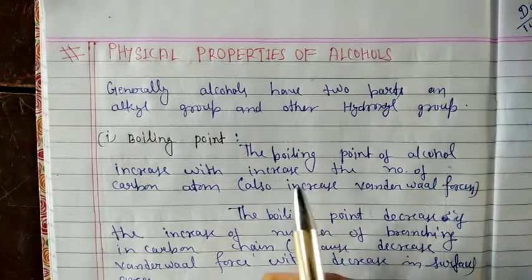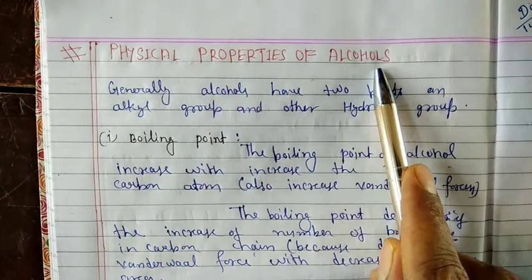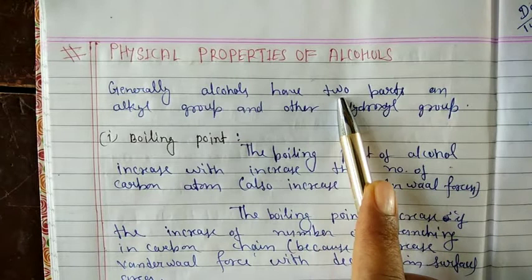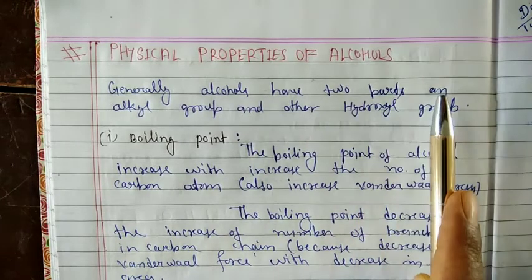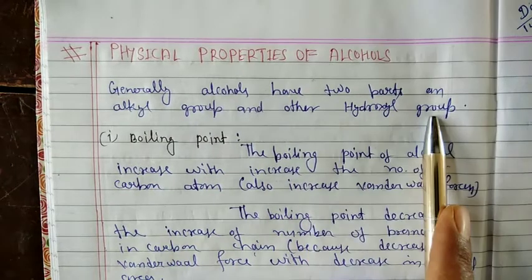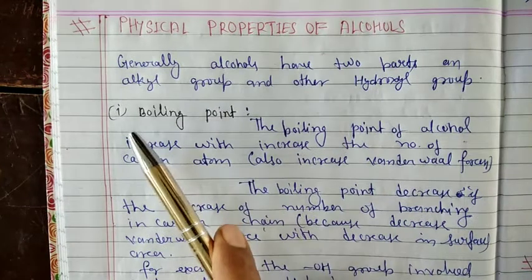Today we are going to discuss the physical properties of alcohols. Generally, alcohols have two parts, an alkyl group and a hydroxyl group. Okay, first we discuss the boiling points.